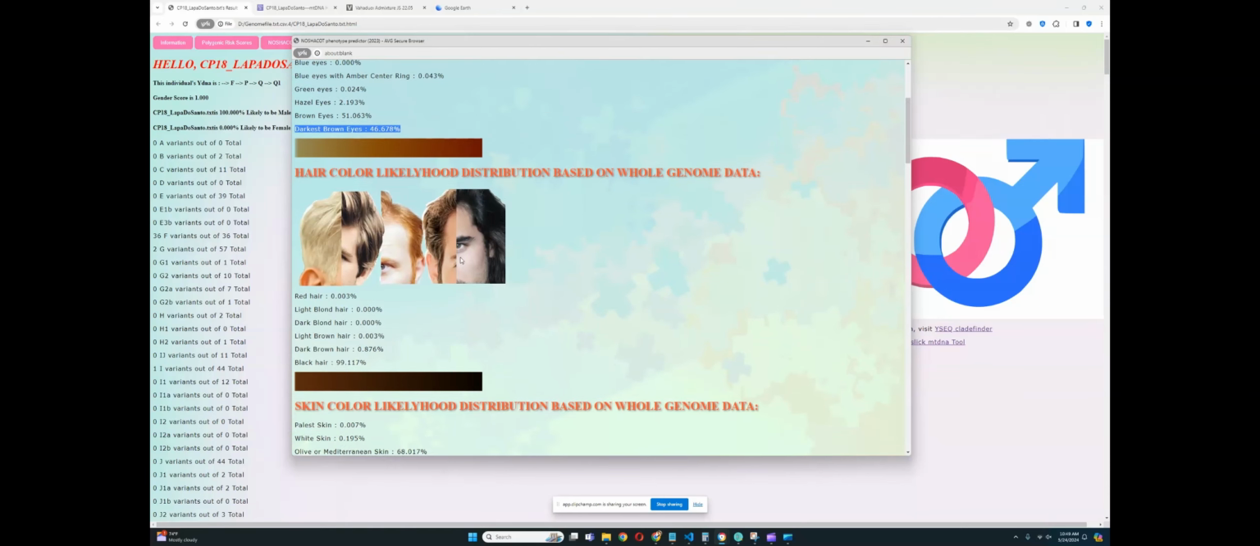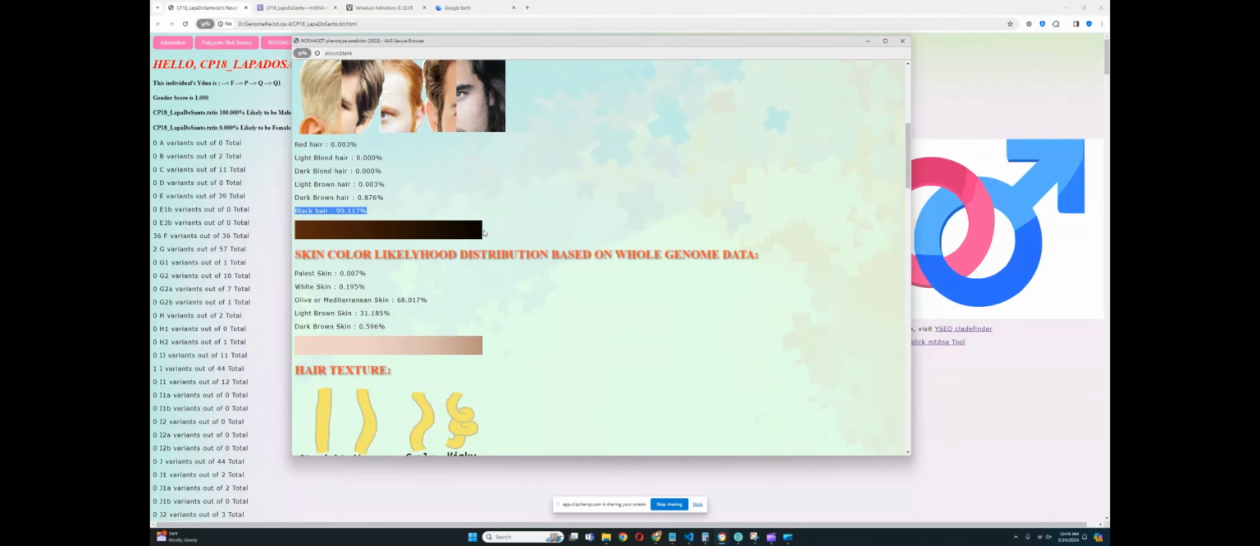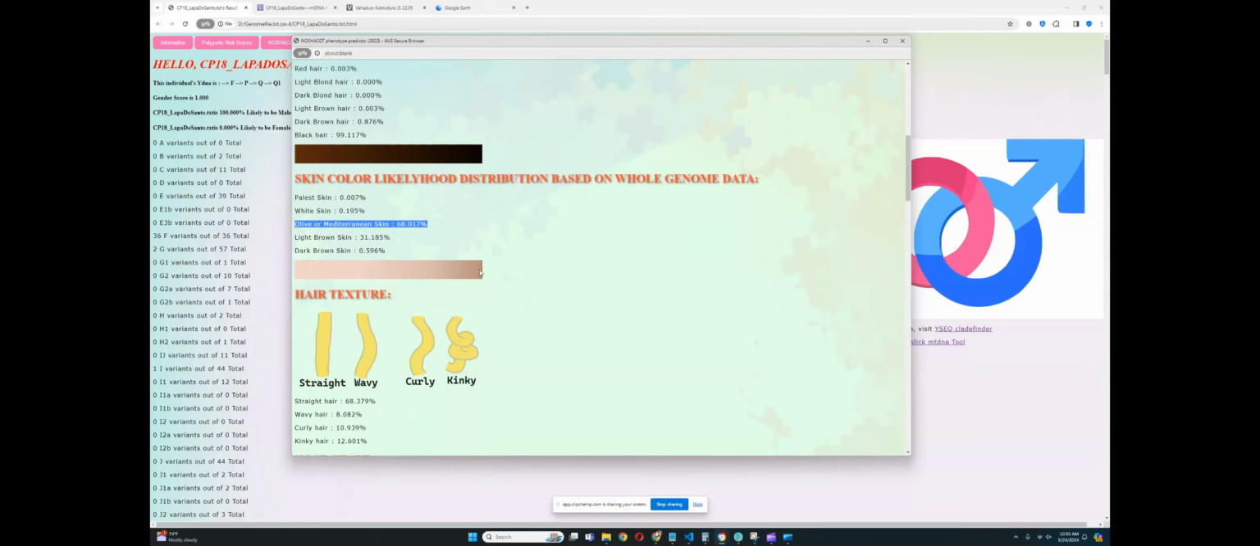And for hair color likelihood distribution, he most likely has black hair. So he's quite dark for hair color. And for skin color likelihood distribution, he most likely has olive or Mediterranean skin. So he's actually quite dark in terms of skin pigmentation. But olive skin for Native Americans, I would say, is light. They tend to be light brown in general.